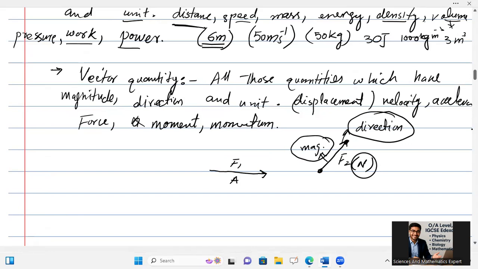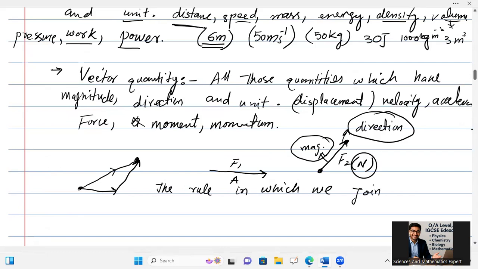So whenever we are adding both of these vectors, this is F1, F2, then we join both of these vectors like this. Then we join the head of the last vector to the tail of the first vector to get the resultant vector.